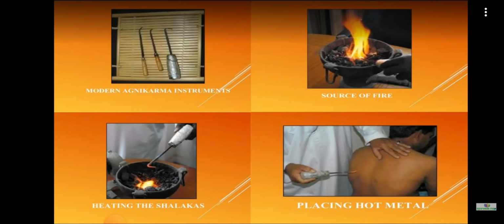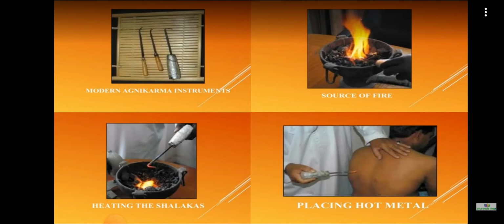Once we mark the point where there is maximum tenderness, we will point the shalaka, and after keeping the shalaka, we will heat it so that the heat is transmitted through the shalaka. That is also another procedure. It is based on the tolerance of the patient.